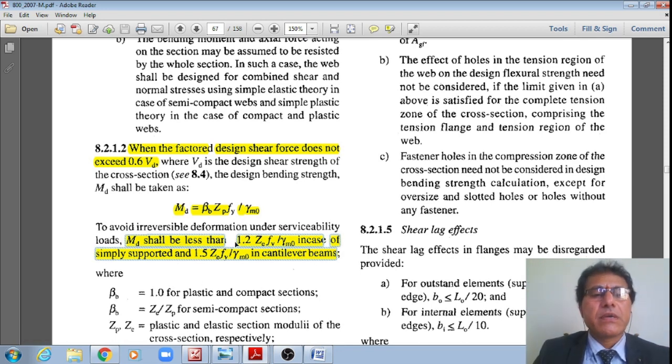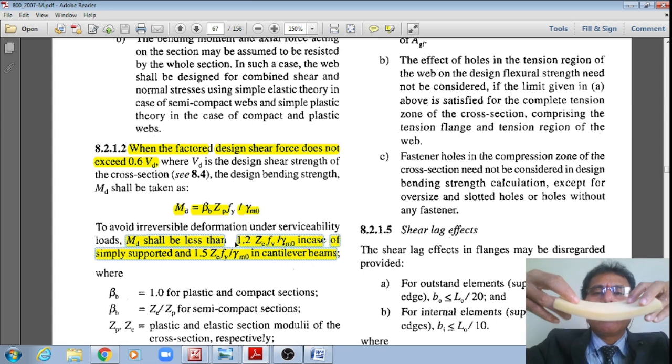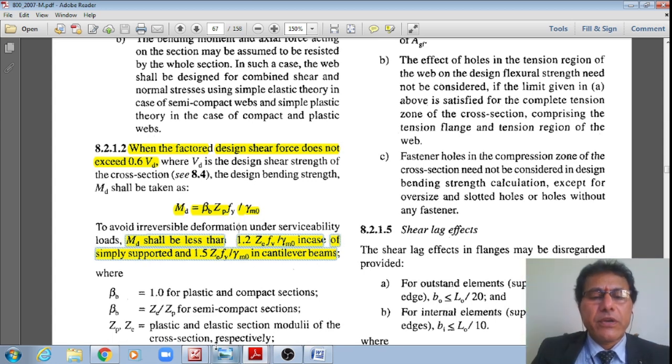However, because we are assuming it to be simply supported between the two anchor bolts, hence 1.25 fy divided by gamma_m0.